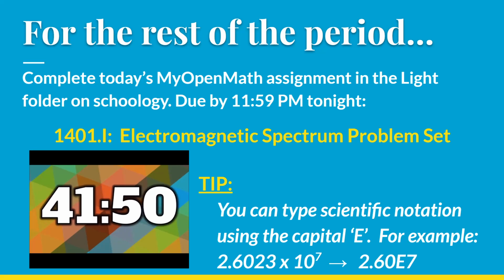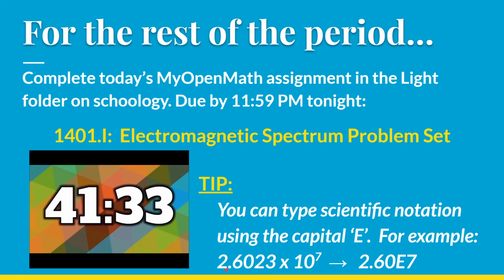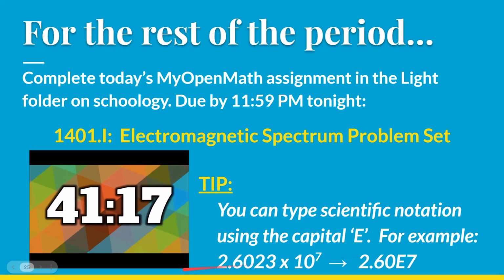One little footnote I wanted to include: we haven't done scientific notation in a while, but some of your answers might need to be entered in scientific notation in MyOpenMath, and to do that, you're going to use a capital E, the same way that the calculator does it when it spits out an answer. So for example, if you're trying to type in 2.6023 times 10 to the 7th, you can round it to 2 decimal places, 3 sig figs, unless it tells you otherwise, and type it as 2.60 capital E 7. It does have to be capital. It is case sensitive.